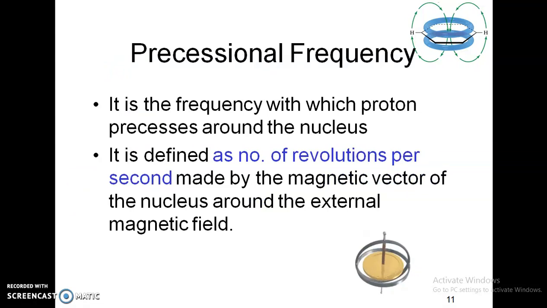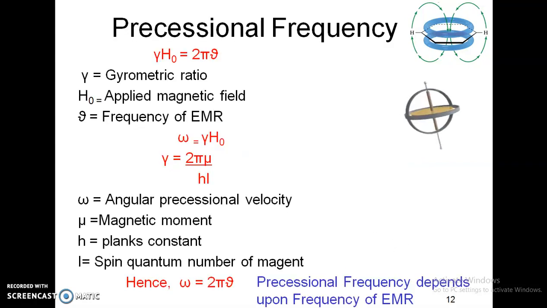The frequency with which this proton precesses around the nuclei is called the precessional frequency. So the number of revolutions per second made by this magnetic vector of a nuclei, when placed under the external magnetic field, is called precessional frequency. When a nuclei which has a spin is placed under an external magnetic field, it creates some kind of magnetic field which interacts with the radio waves and gives us information which is helpful for us to determine the structure. So what is this precessional frequency?